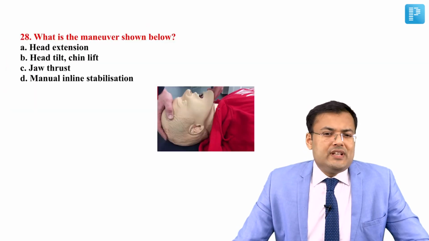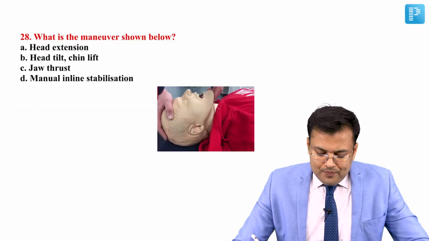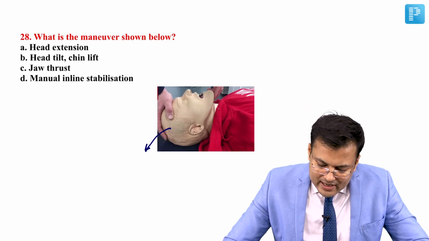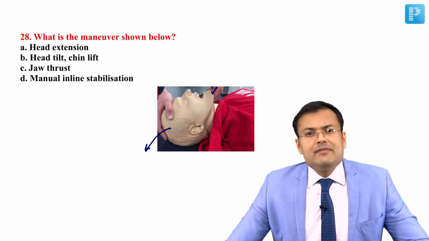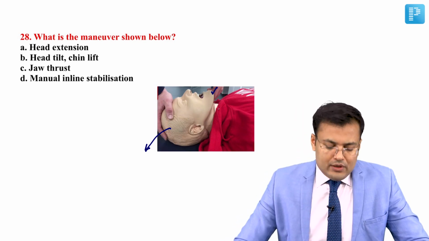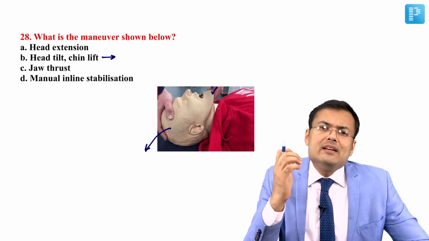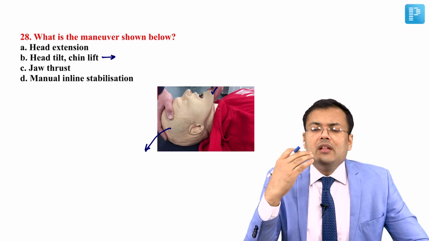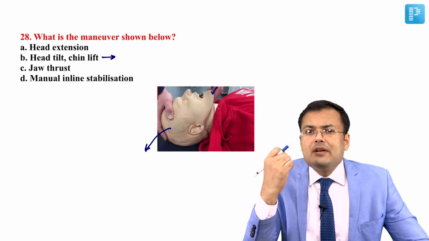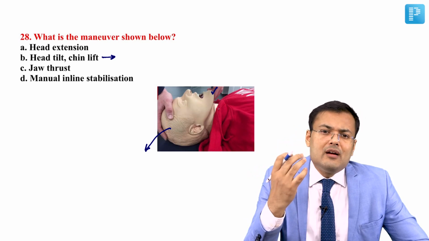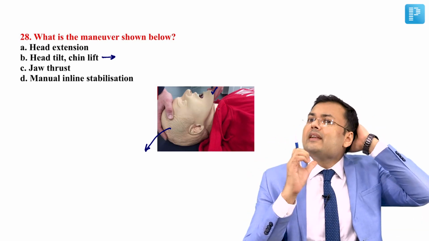See question number 28. What is the maneuver shown below? Here you can see that the head is being tilted back and chin lift is being done. So what is the name of this maneuver? This is head tilt and chin lift. Why do we perform this head tilt and chin lift? To prevent the tongue from obstructing the upper airway. So to prevent the obstruction of upper airway by tongue, we perform head tilt and chin lift.